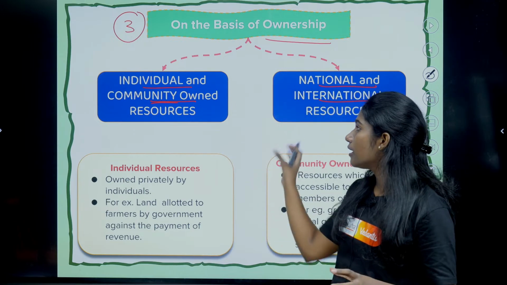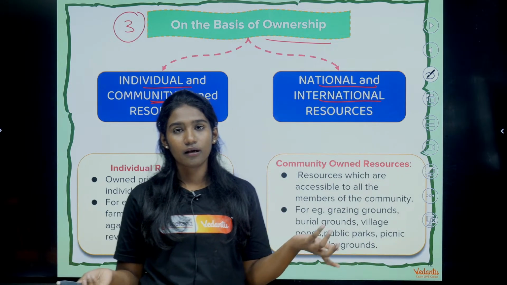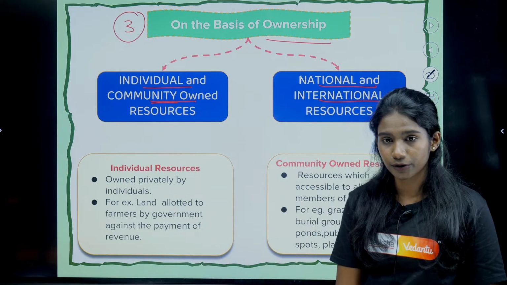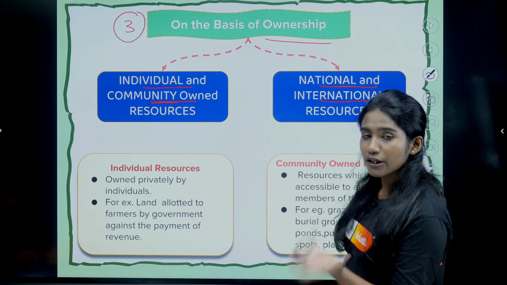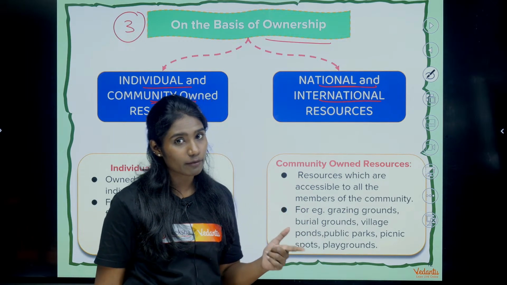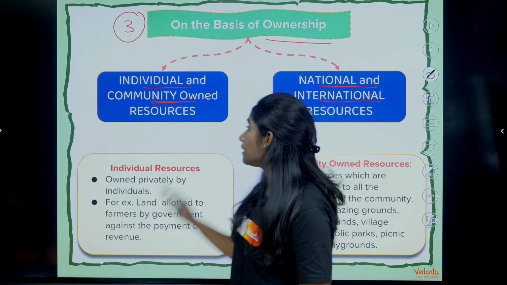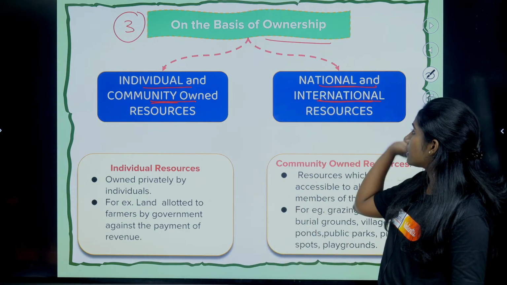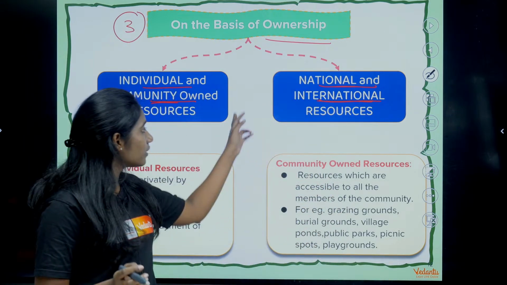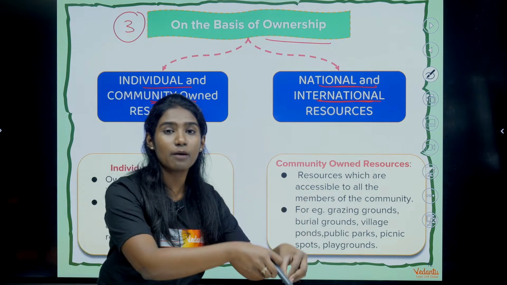What about community resource? The community resource is owned by one particular community. For example, a picnic spot is an example of community resource. And what about national resource? National resources are those resources which are owned by either the state government or the central government. Like it can be roadways, railways and all that. That is national resource. And what about international resource? International resources are owned by, over there we will be talking about, in case of national resources, we will be speaking about those resources which fall within the boundary of the country.